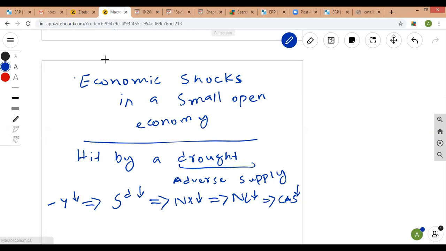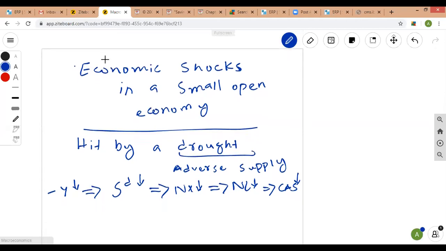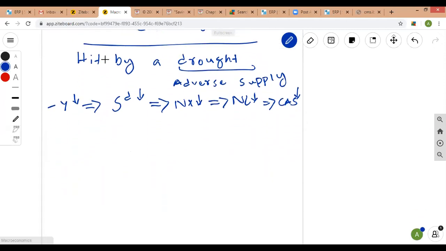This is how international lending and borrowing and international trade are connected, and how an economic shock, a drought, or a similar shock like COVID-19, works. COVID-19 has also disrupted the production in all the world economies. Here we are specifically focusing on small open economies. So the GDPs of all the countries are forecasted to decrease because of this shock. When the income decreases, the fraction of income that is saved will also decline. Countries have lesser ability to pay for their imports, so their net exports are going to fall.